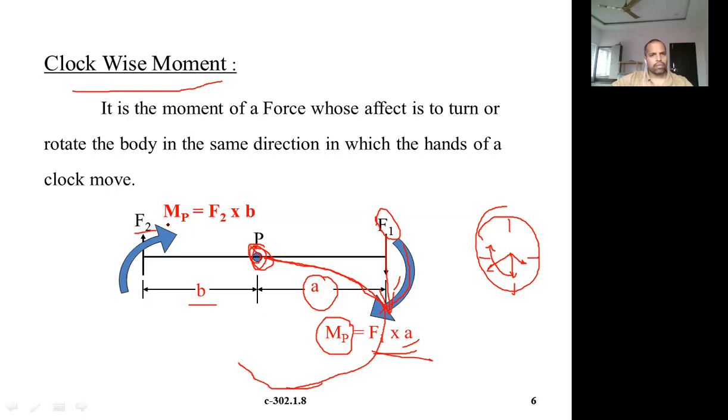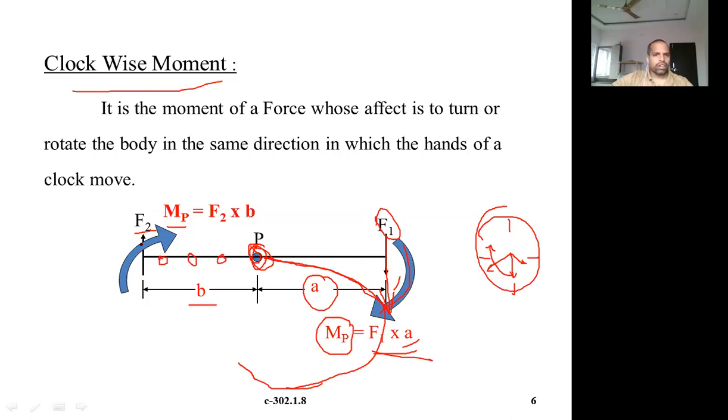Don't just say that the moment is equal to some value. Always specify about which point we need the moment. The moment about this point is different, and here it is different, and here it is different. That's why you have to always specify the point about which we are calculating the moment. So we need the moment at P, about this point.